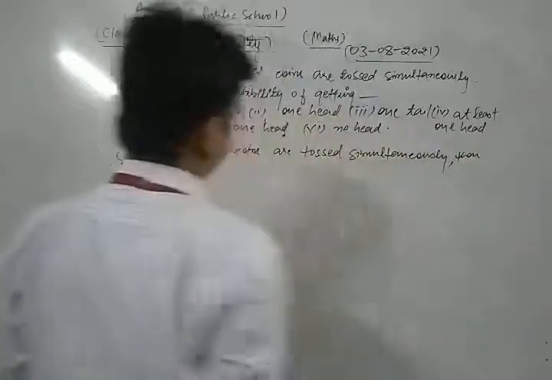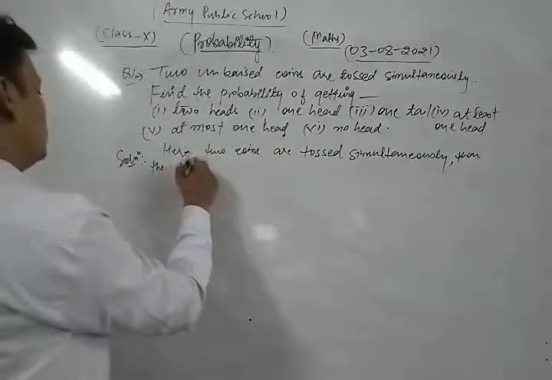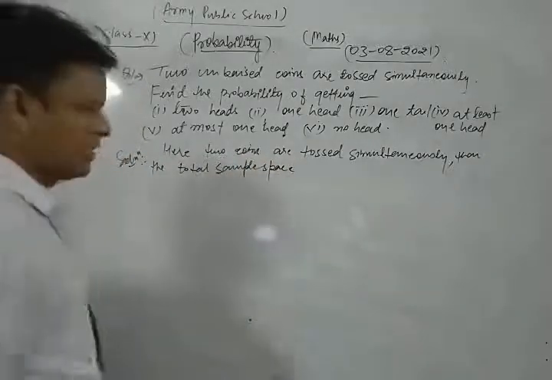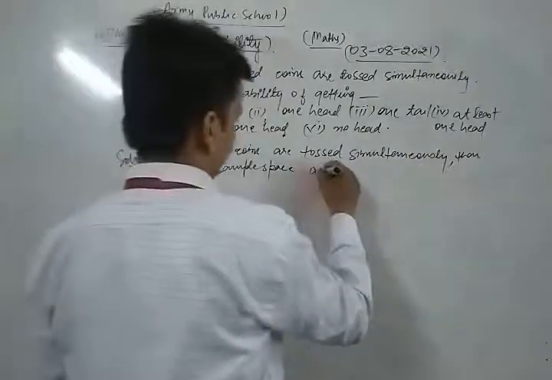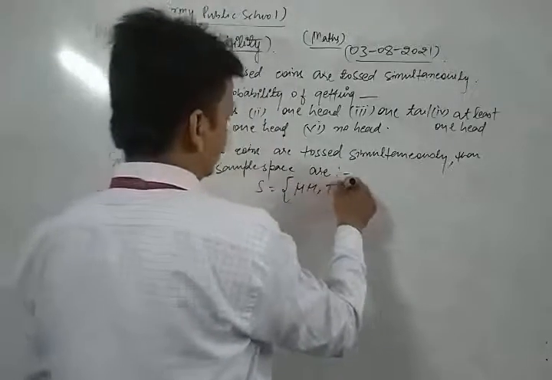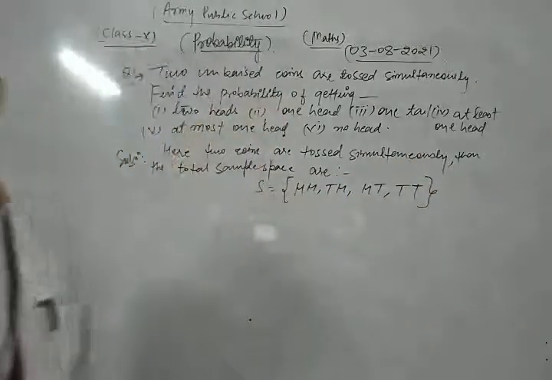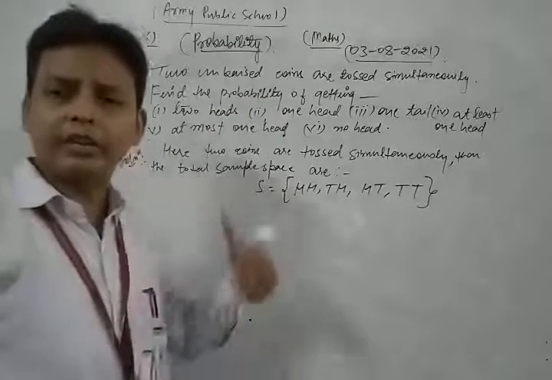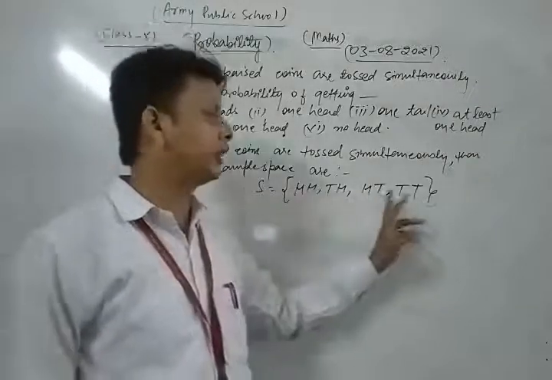When two coins are tossed simultaneously, the total sample space or total trials are HH, HT, TH, TT. So the total number of elementary events, total number of trials, we say are 1, 2, 3 and 4.